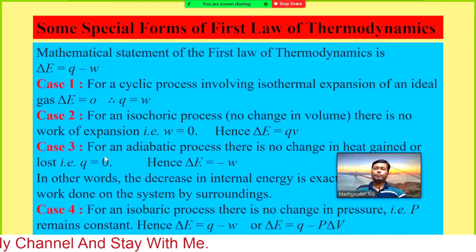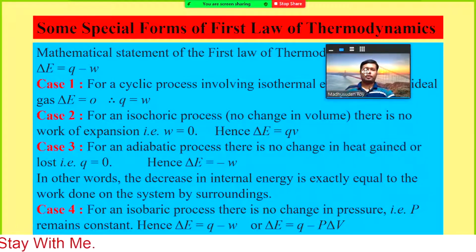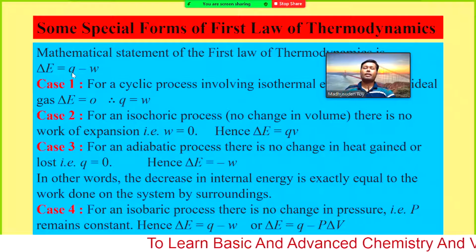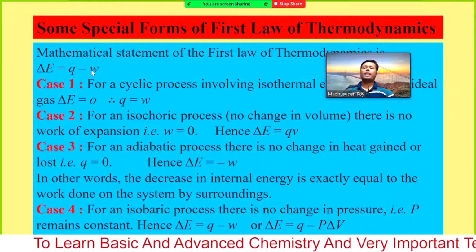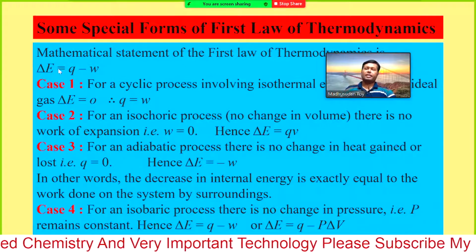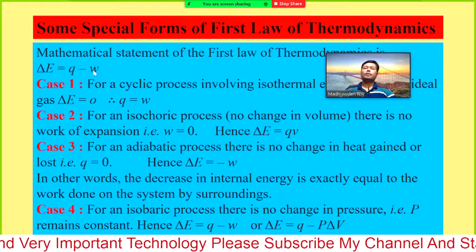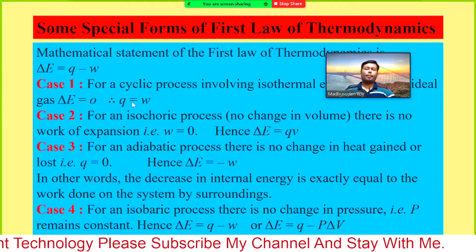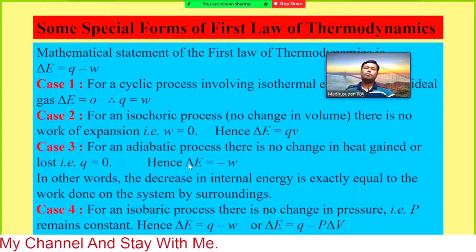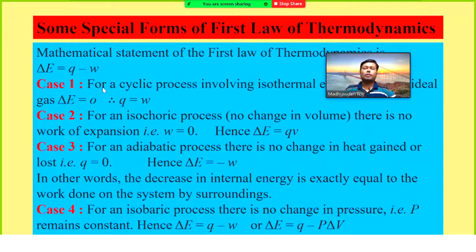So for case 3, for an adiabatic process, there is no change in heat gained or lost. So no energy is supplied, and where no energy is supplied, delta E equals minus W. So the change in internal energy will be minus W. That means the volume will change, just the work done by the volume, or minus W.